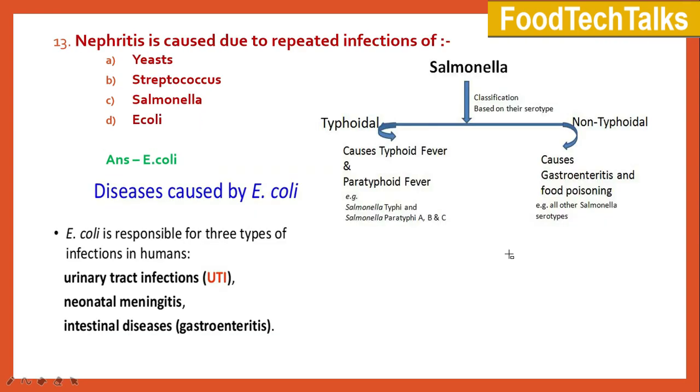Moving on to 13th question. Nephritis is caused due to the repeated infections of A. Yeast, B. Streptococcus, C. Salmonella, and D. E. coli. Nephritis is the inflammation of nephrons, which are the functional unit of kidney. The main symptoms of nephritis include pain in the pelvis, blood or pus in the urine, or swelling of the body. And it is caused by the organism E. coli. So the right answer for this question is option D, E. coli.